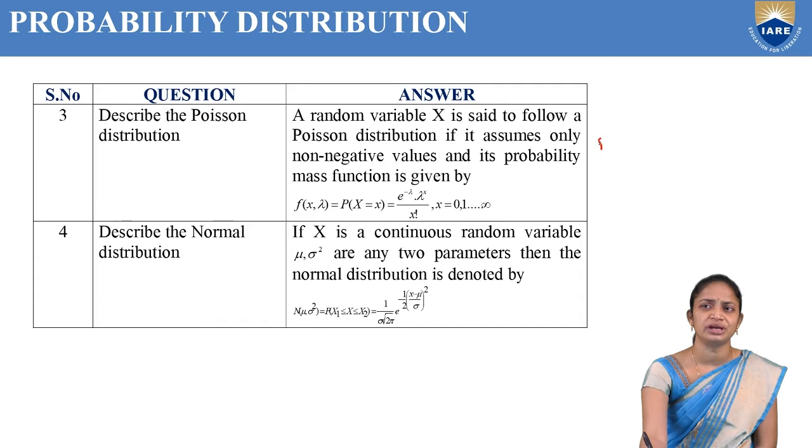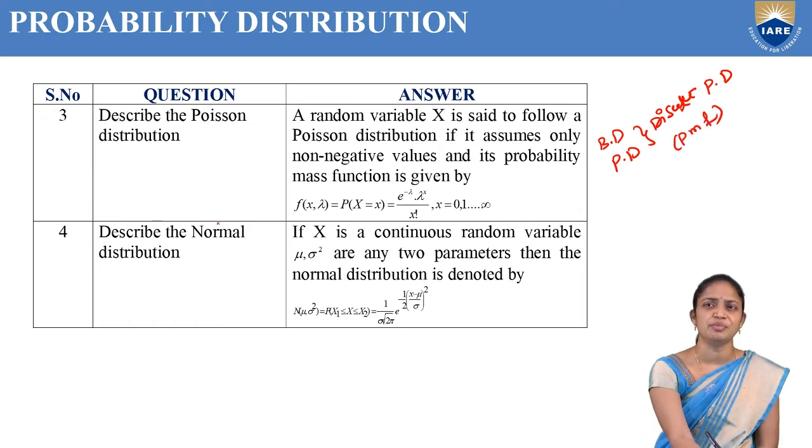We know that the binomial and Poisson distributions are both discrete probability distributions, which means both have probability mass functions.